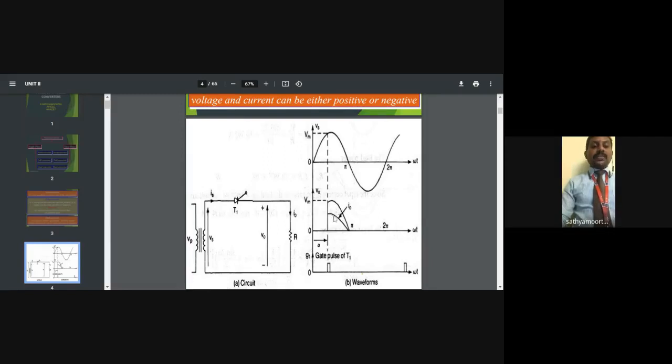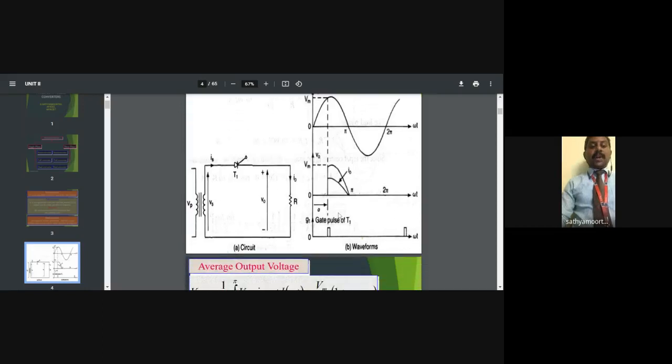So this output period is enough for this kind of control mechanism. This process covers only the positive half cycle.